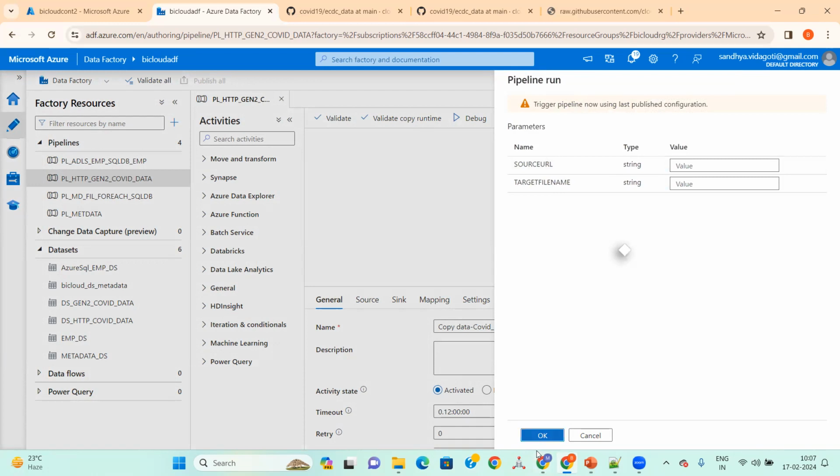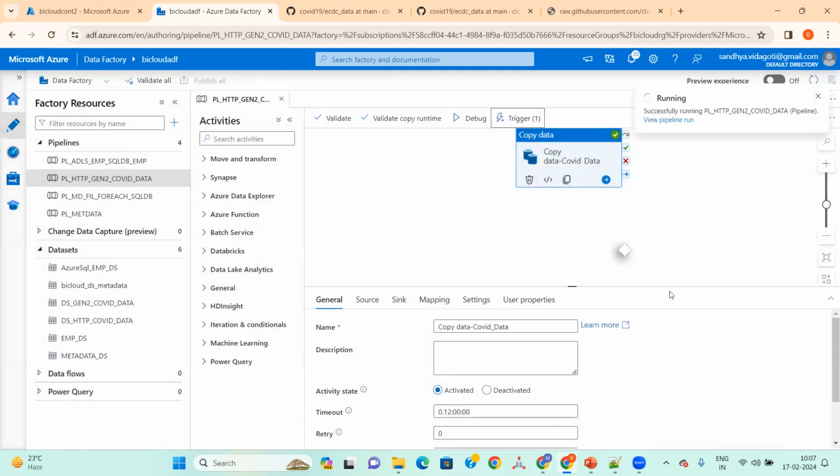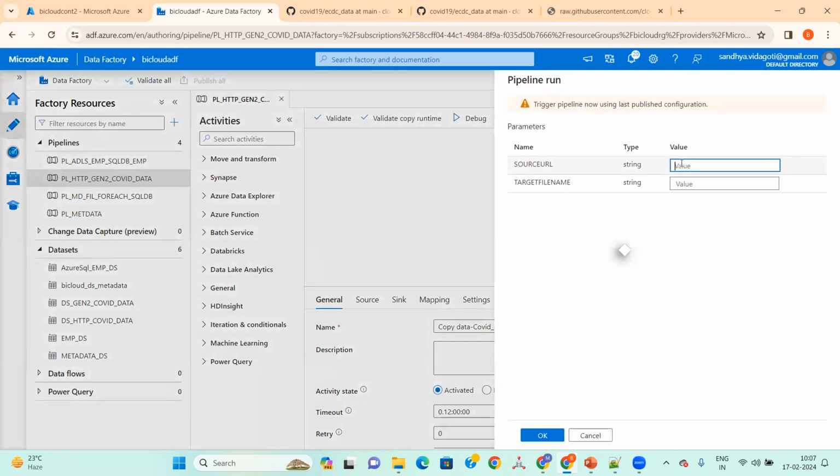So now if I trigger it, I didn't give the values. Why? Because I previously provided the default values. There you can also provide them, and at runtime here also you can provide them. Means at the pipeline level we are making the changes, right?